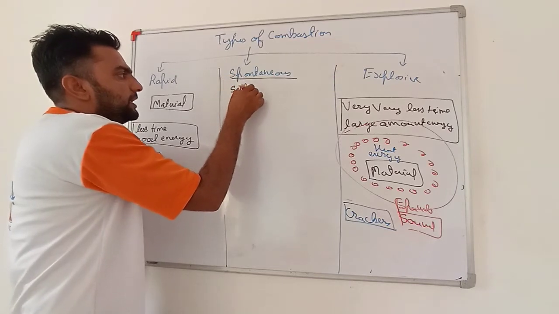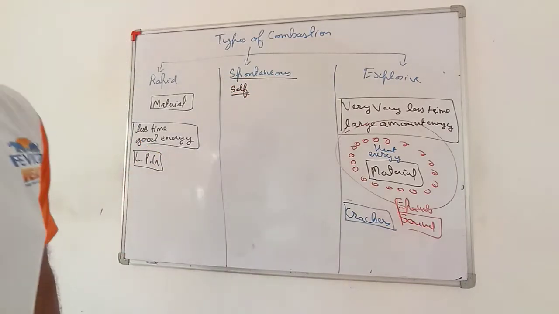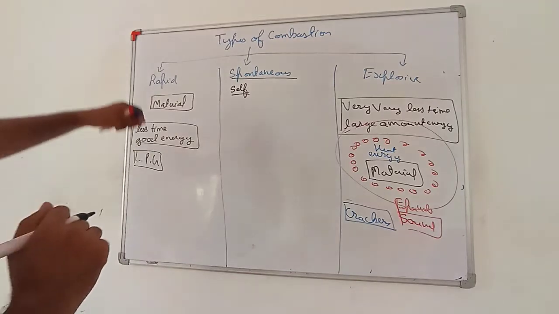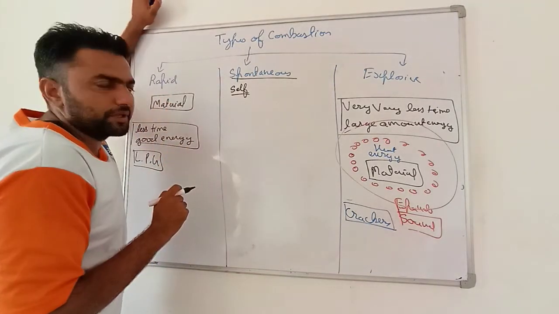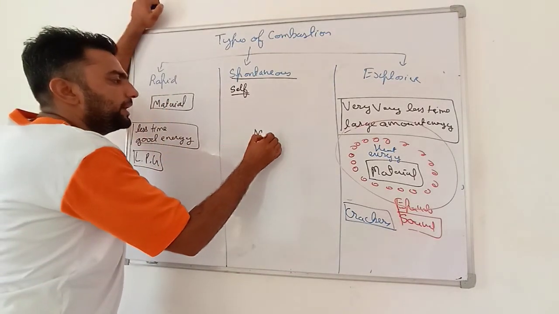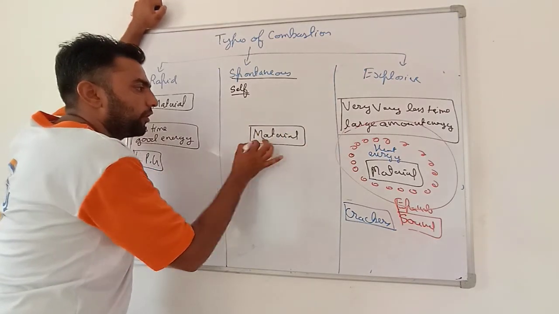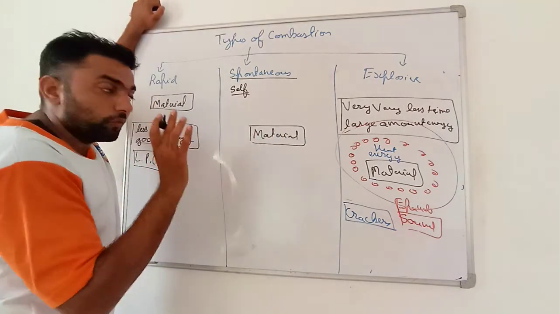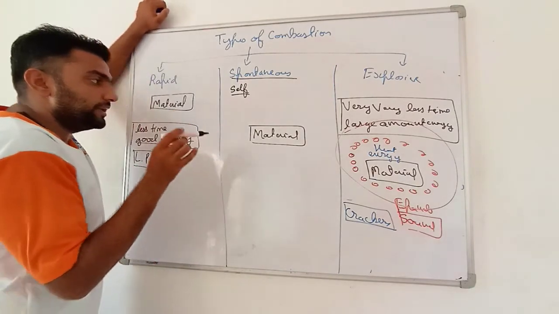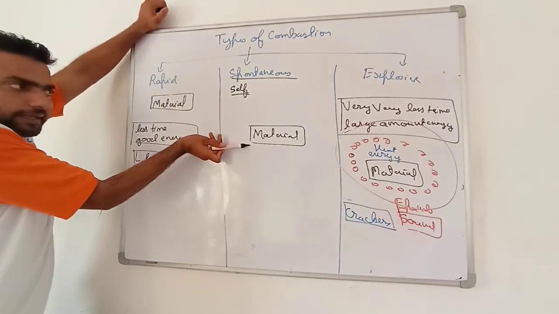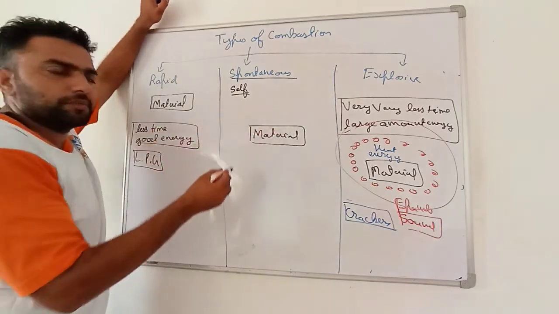What is spontaneous combustion? Spontaneous means by self. In spontaneous combustion, many materials when kept normal, what we do for combustion is that we take the matchstick and give it the heat for the ignition till it starts burning.